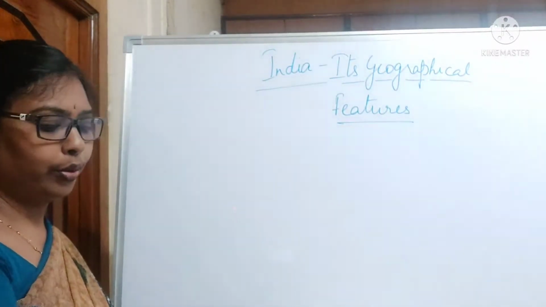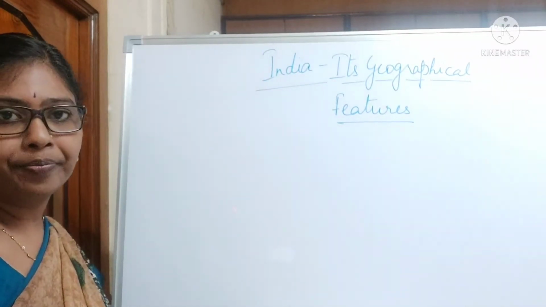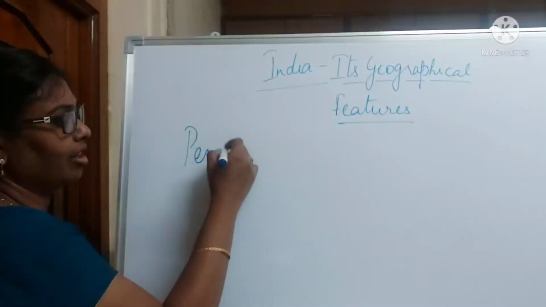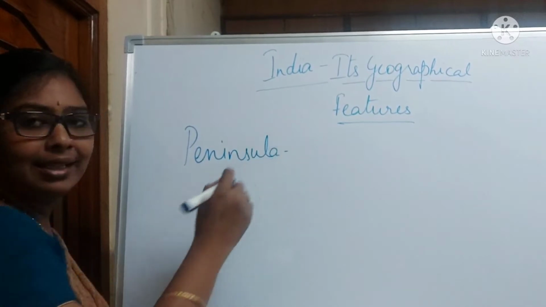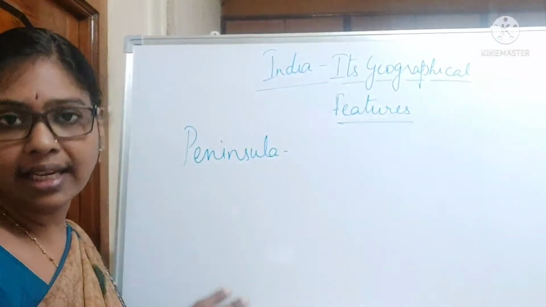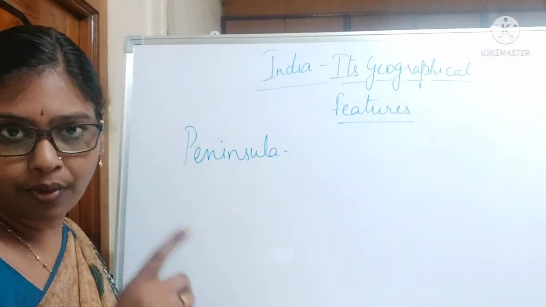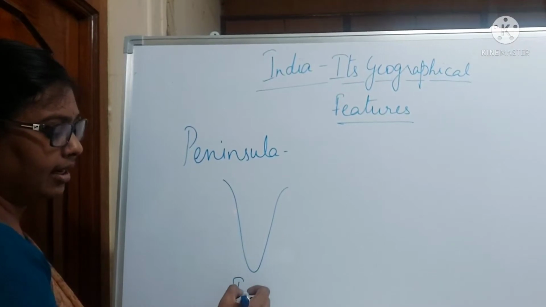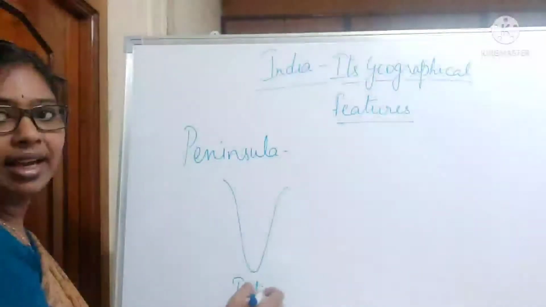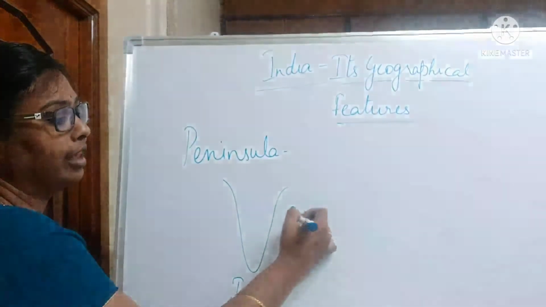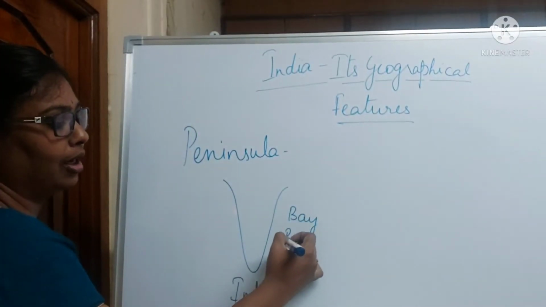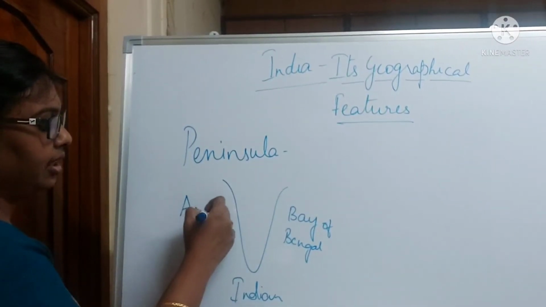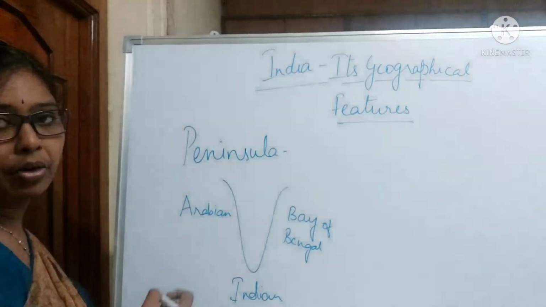Now coming to the location of India. India is a peninsula. A peninsula is something which is surrounded by water on three sides and land on one side. So if you see India, on the southern side we have the Indian Ocean. On its eastern side we have the Bay of Bengal, and on its western side we have the Arabian Sea. So these are the water boundaries of India.